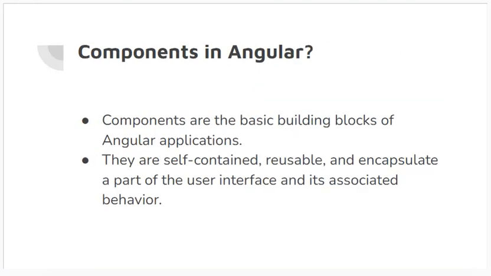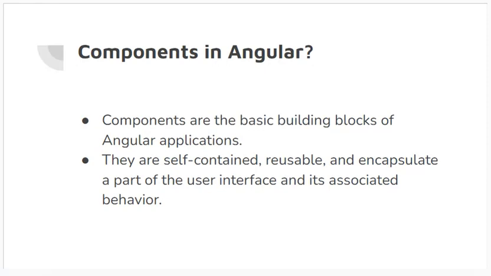Okay, what are components in Angular? This is a very important question. Components are the basic building blocks of Angular. They are self-contained, reusable parts of the code that can be used or reused in different ways, with associated behaviors. We can show you that by example.